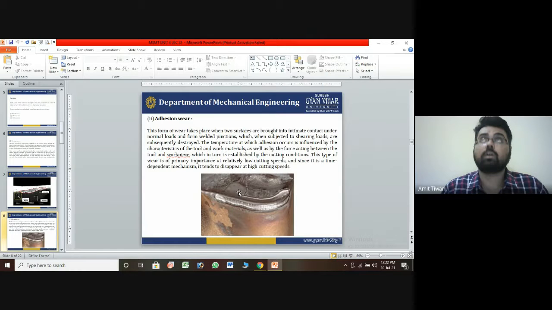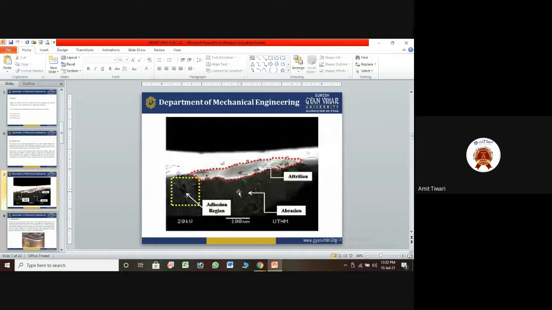Maximization or minimization, the wear will be considered for the same. As you see in this diagram, these are the adhesion wear you can see here. The adhesion wear was indicated by the burning of the tool internally. So you can see this diagram. This is the burning of tool, the tool burning internally, which is not to be used for